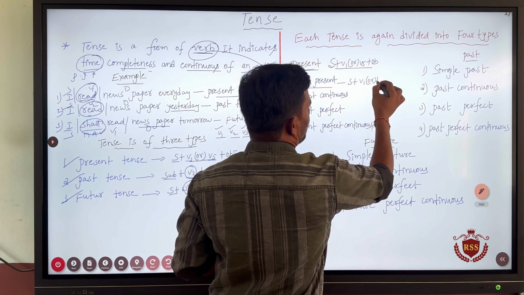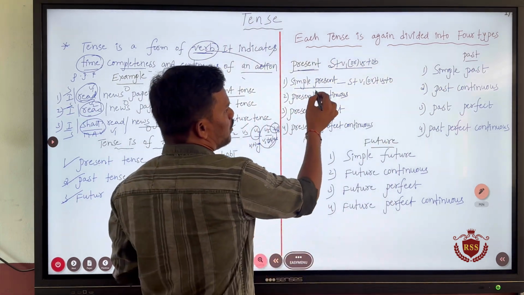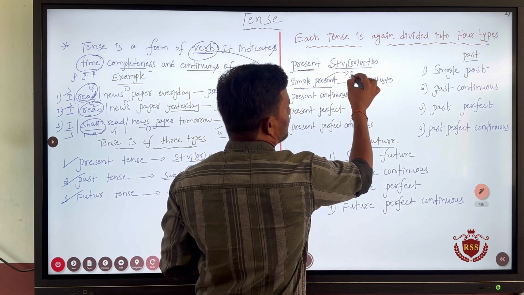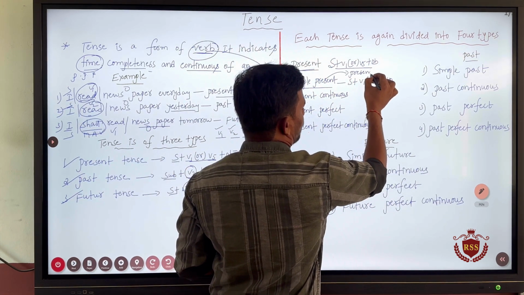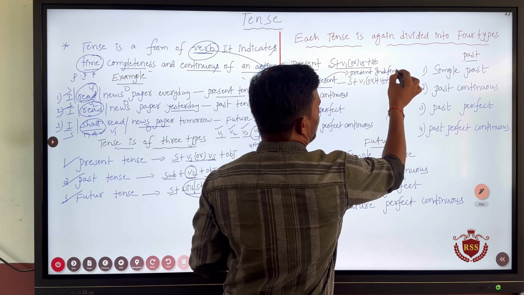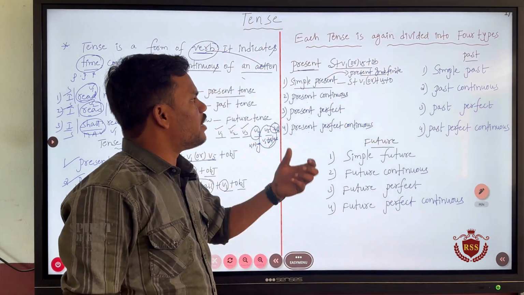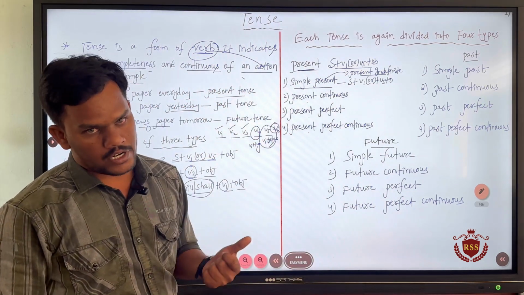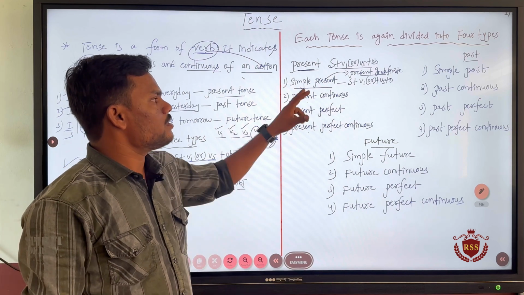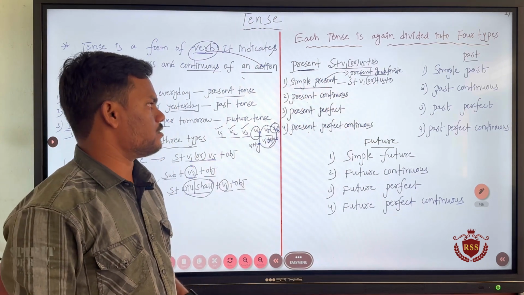Next, the formation of the simple present tense is subject plus V1 or V5 plus object. And do remember one thing, guys, simple present tense is also called present indefinite tense. What is that? Present indefinite tense. In your examinations there is every chance that they would ask you about present indefinite tense also. So, do not be confused, simple present tense is also called present indefinite tense.